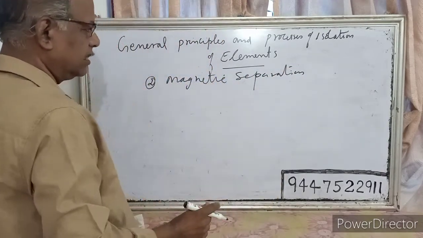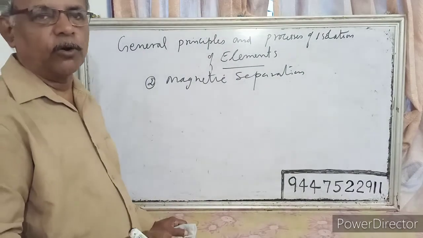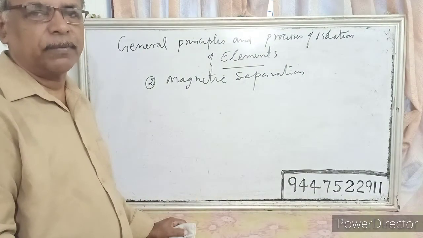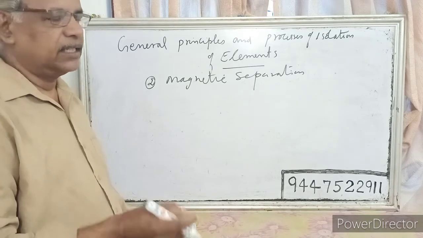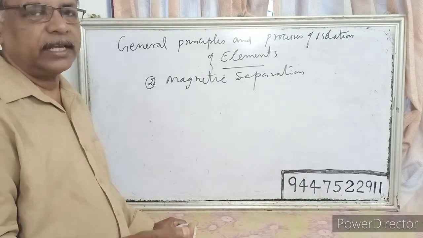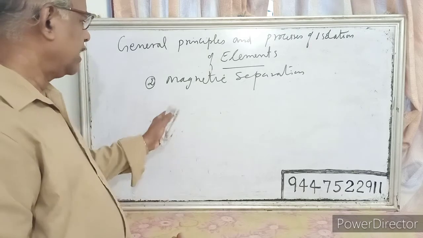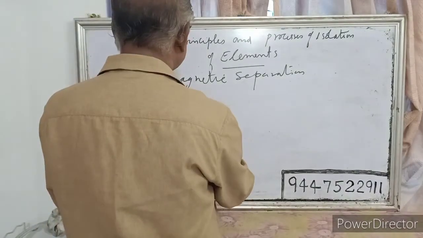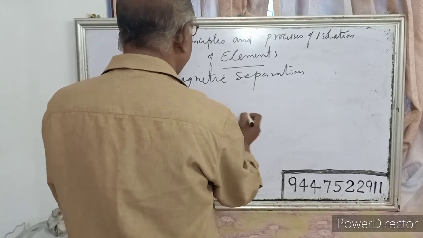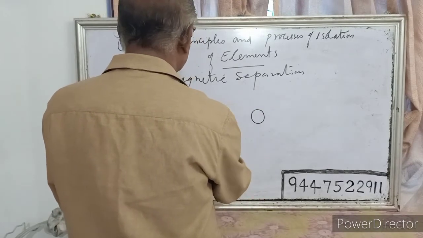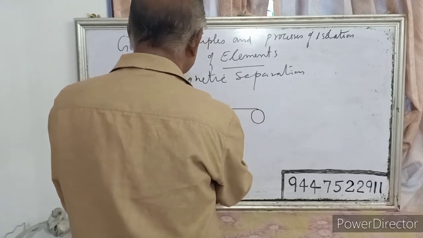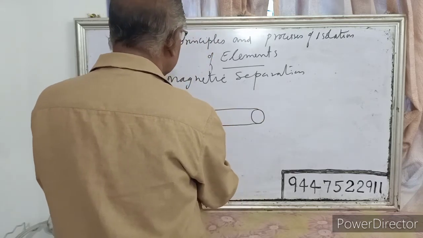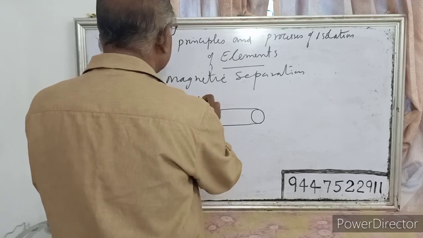Magnetic separation. This method is adapted for ores if either the ore or the gangue particle is magnetic. In this process, we use a roller which is made up of magnet.